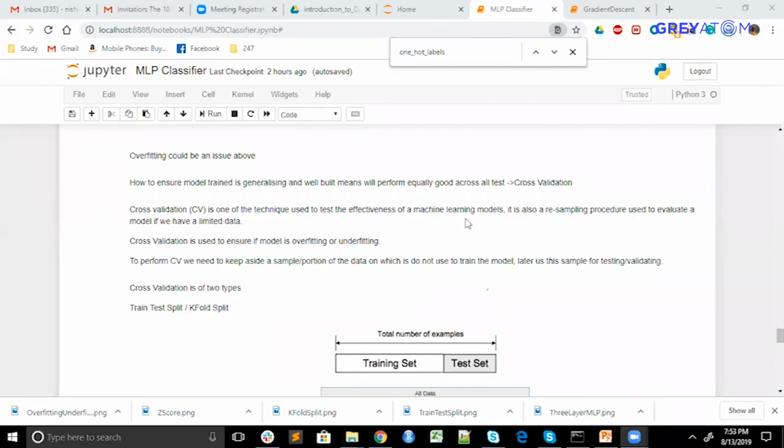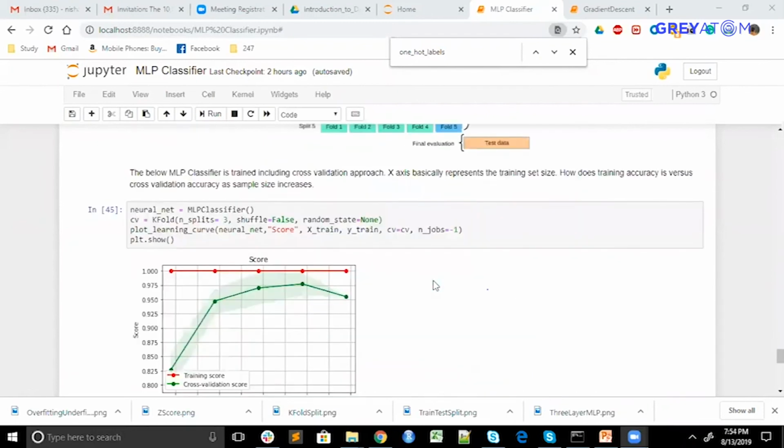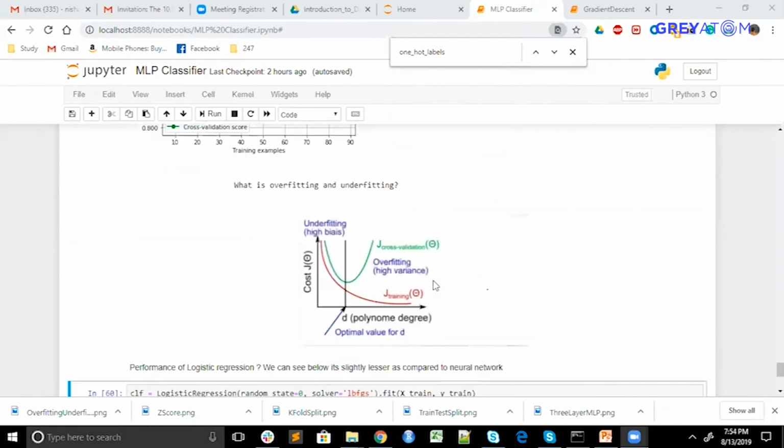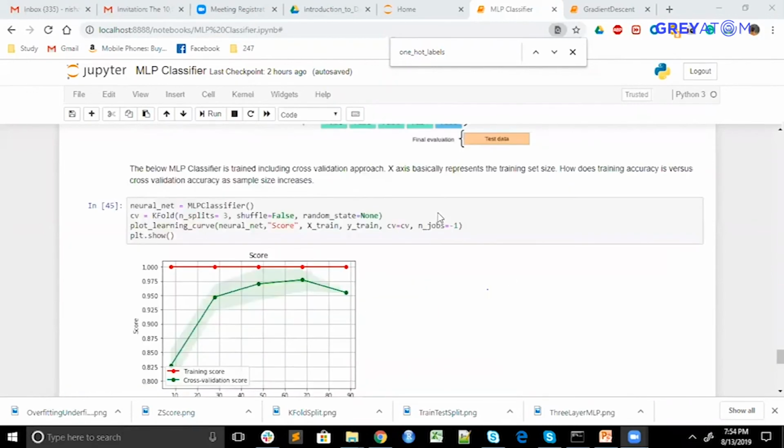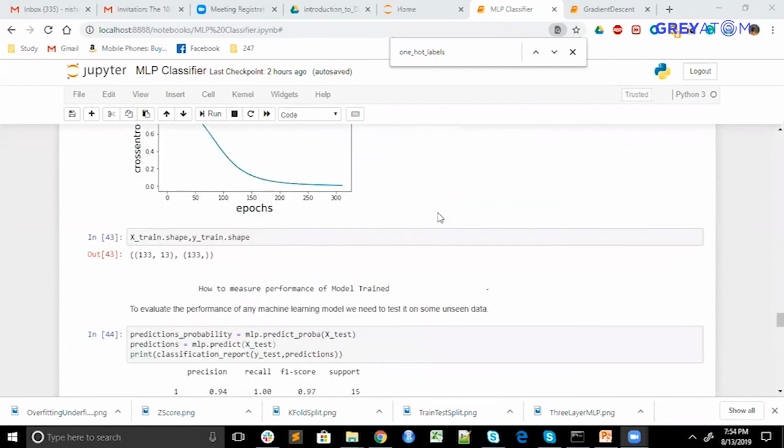Can you please tell us again? He has raised the question of how you decide what learning rate to take. It's not fixed. It depends on the kind of data set you get. I told you there are parameters by which you can make the learning rate adaptive. Let me go up.